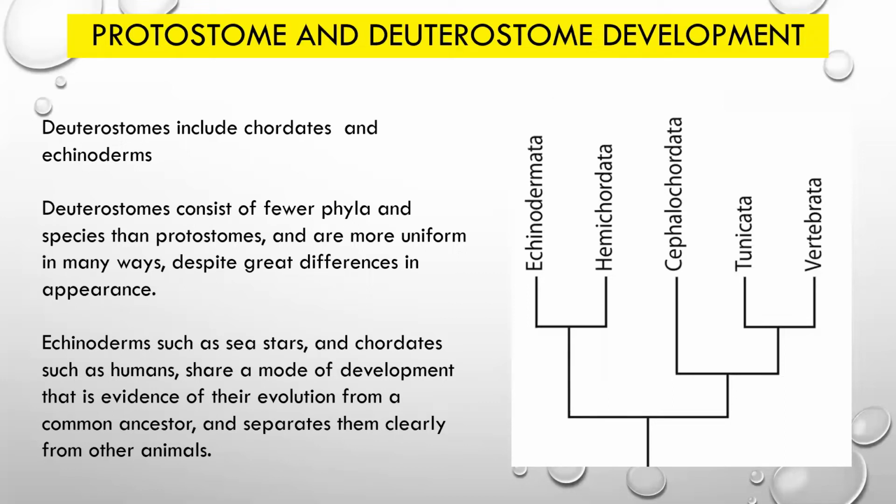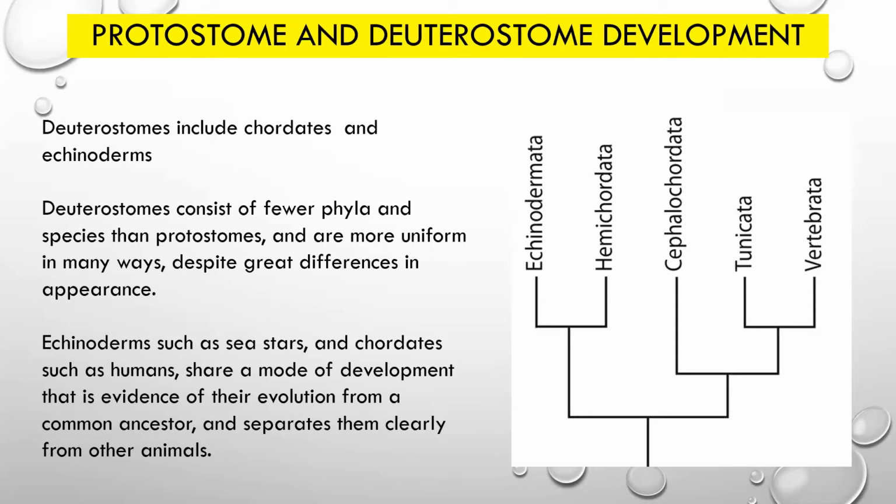Deuterostomes consist of a few phyla. Among these phyla, we have Echinodermata, Hemichordata, Cephalochordata, Tunicata, and Vertebrata. All these phyla have a skeleton which is developed from the mesoderm.